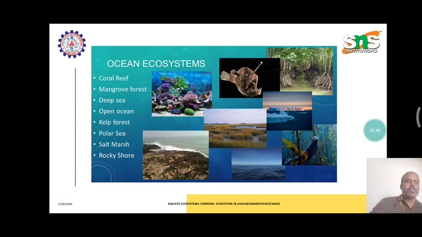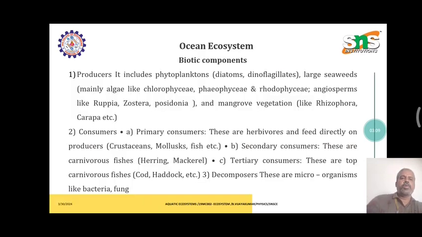So the ocean ecosystem includes coral reef, mangrove forest, deep sea, open ocean and kelp forest, polar sea, salt marsh and rocky shores. So all of these form the ocean ecosystem.